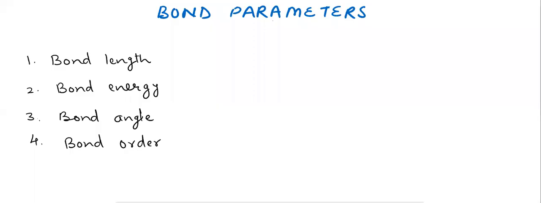In this video, I will discuss some covalent bond characteristics. Covalent bond is characterized by some parameters. These are called bond parameters. These are bond length, bond energy, bond angle, and bond order. Let us first start with bond length.